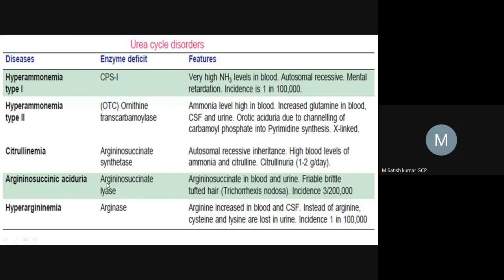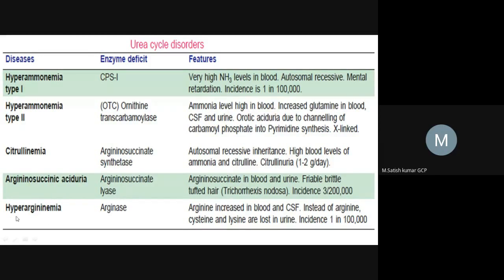Why? Because arginine is more acidic in nature. So more arginosuccinate leads to metabolic acidosis. The acidic nature increases, so this is called arginosuccinic aciduria. Next is arginase: deficiency of arginase leads to hyperarginemia.